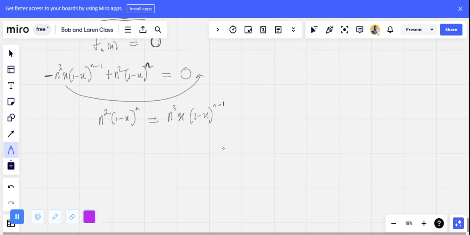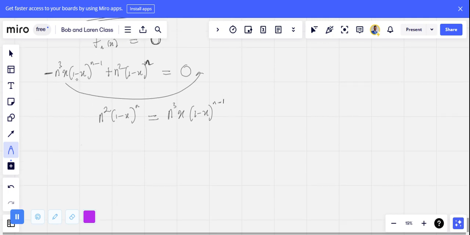So let's see what we can deduce from here. I can divide both sides by n squared, such that this cancels this. I'm trying to make x the subject, and if this cancels this, I'll be left with n up there. Now I'm having 1 over x, I have n. Then here in this case, I have n left, and I also have x, and at the same time, I have (1 minus x) raised to the power of n minus 1.